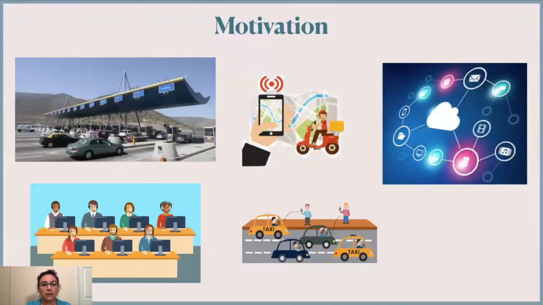In our daily life, we interact with different systems where we might be a server or we might be a client or a customer that needs to wait in line until our request can be processed. Here are some examples. For example, this is a toll on a highway. There are call centers, ride-sharing apps, delivery apps, or basically anything related to the cloud involves this process. And the ultimate goal of my research is to minimize delay in these systems.